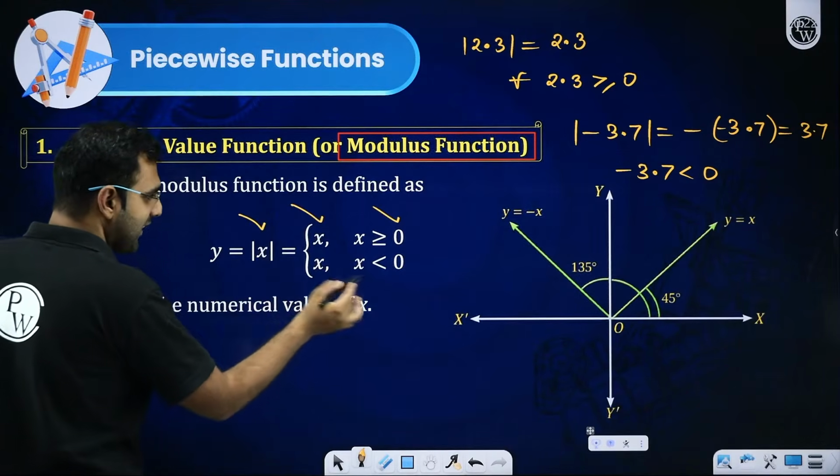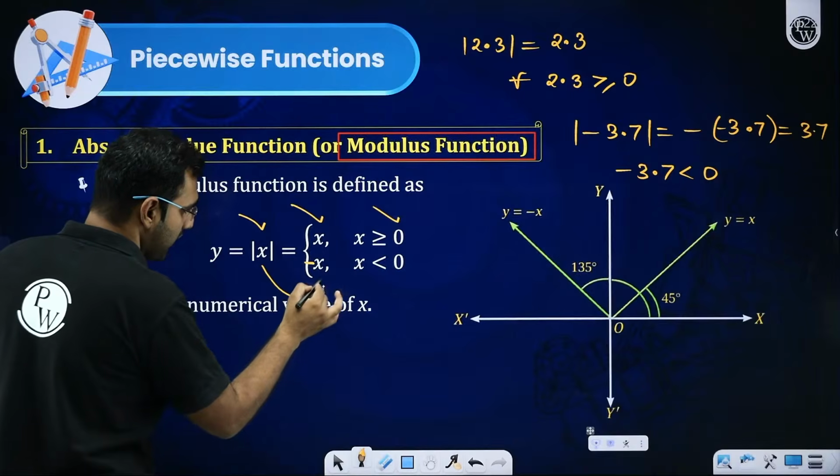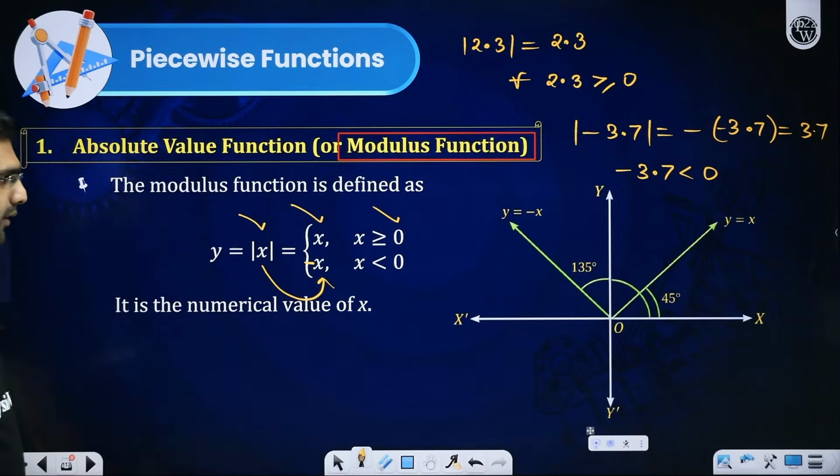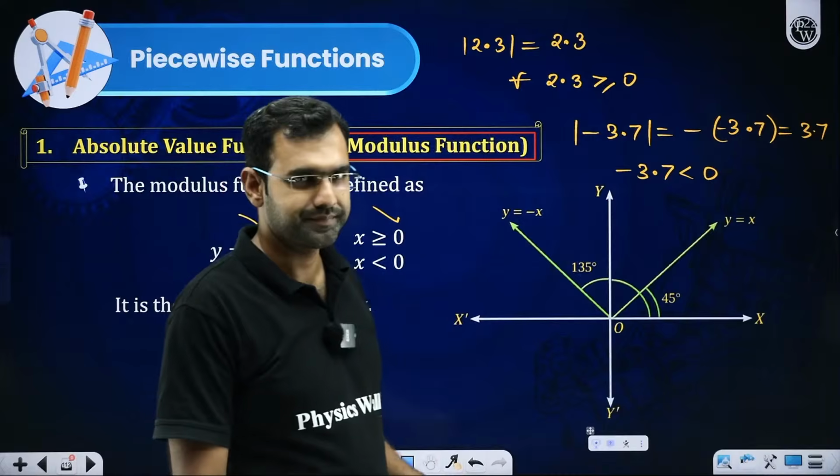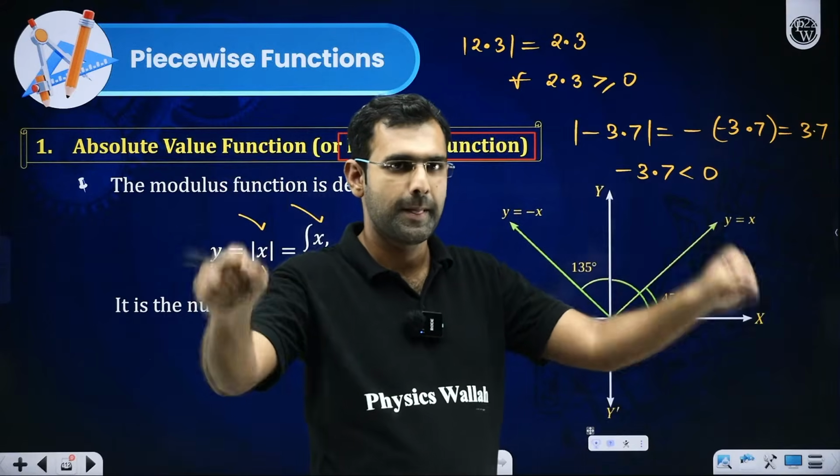But if x is negative, it is minus x. There is a small correction. I hope you got my point. So if you draw the curve, you draw it in two parts.